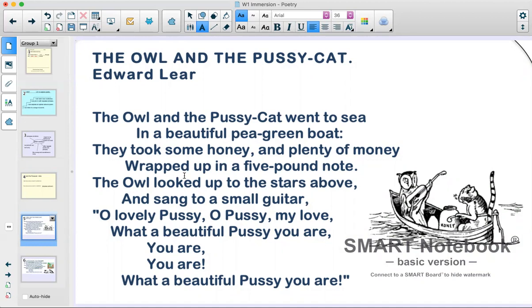Can you make a prediction? We're going to pause the video and see who you think the characters will be in this poem. Remember, we can have lots of clues. We've got the title, we've got the illustration. So, who do you think is in this poem? That's right. This poem is about an owl and a pussycat.